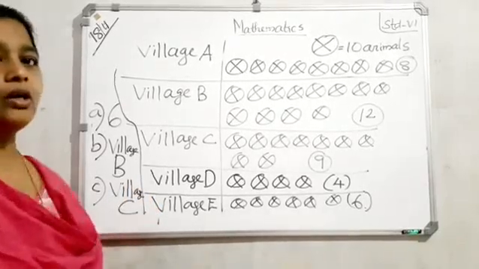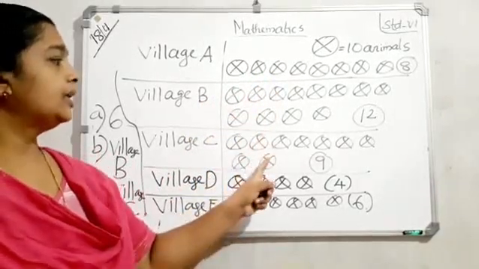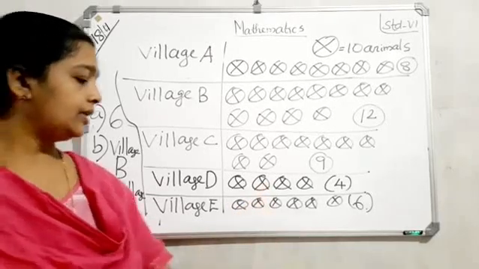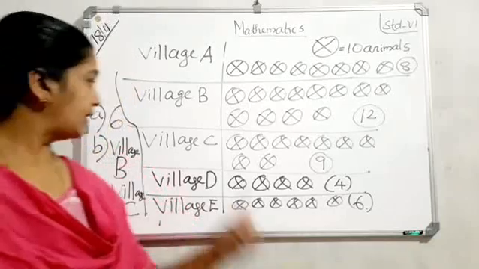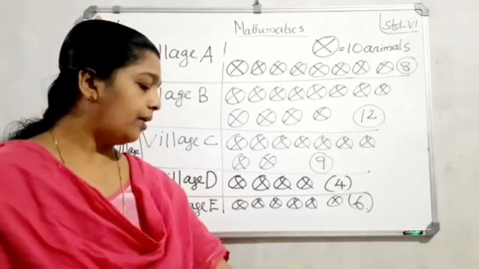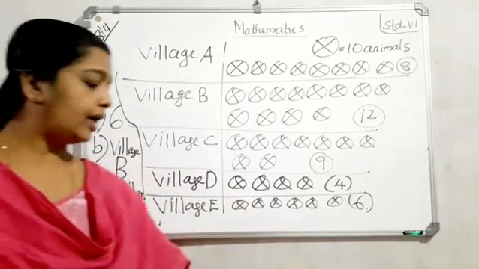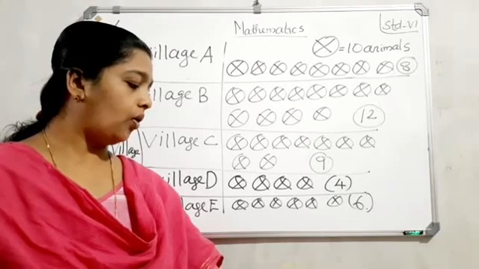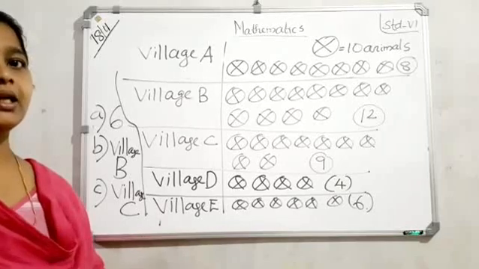You want to draw very neatly. First one 8 symbols, second one 12 symbols, third one 9 symbols, next one 4th and 6th. A, how many symbols represent animals of village E? Answer 6. Second, which village has the maximum number of animals? Village B. And third question, which village has more animals, village A or village C? Answer village C. Clear?